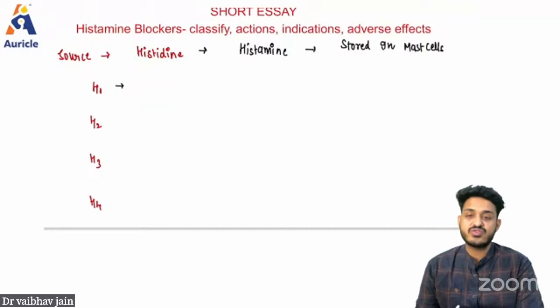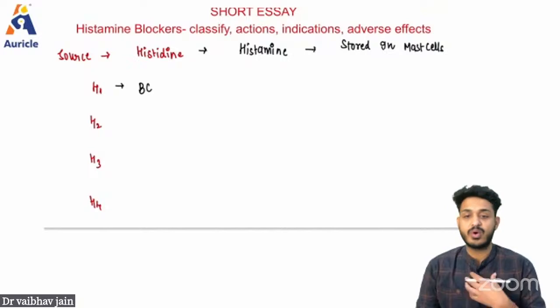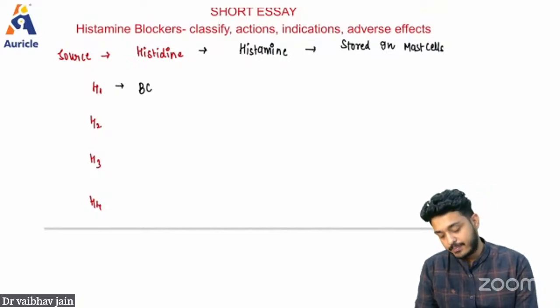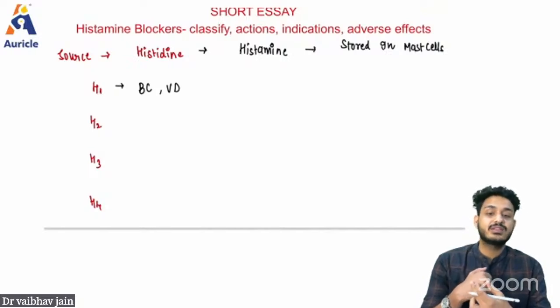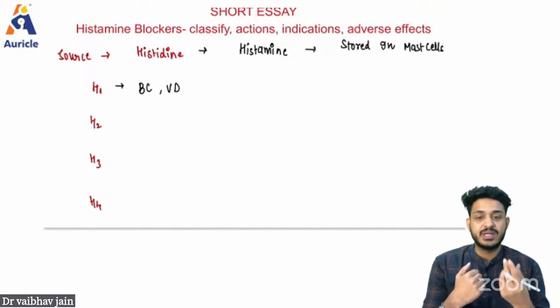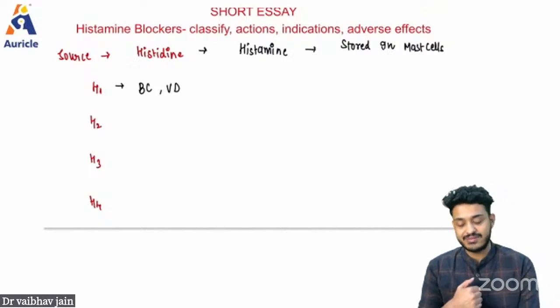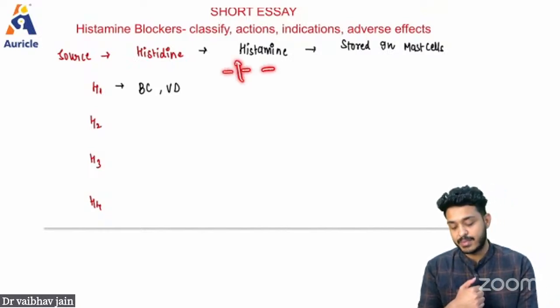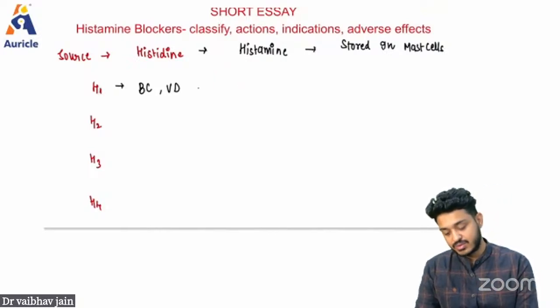Remember, H1 is going to cause what? It is going to cause bronchoconstriction in the bronchus. Second, it is going to do vasodilation. When vessels are dilated, something will come out, and that gives you a red appearance in any case, be it urticaria or a mosquito bite with formation of a wheal. Every time the same story happens: there will be vasodilation, and something will come out, leading to red appearance.